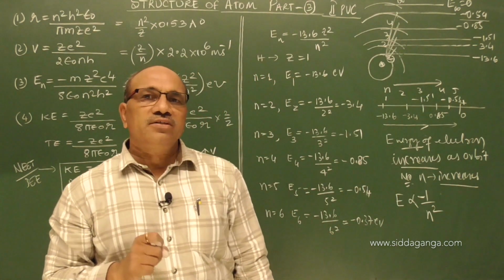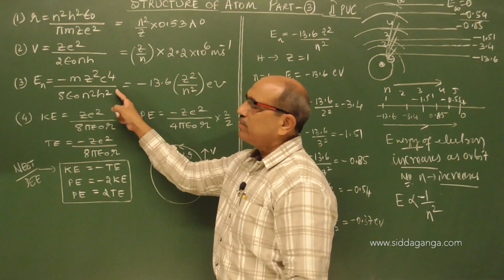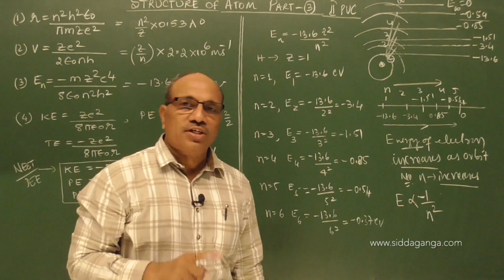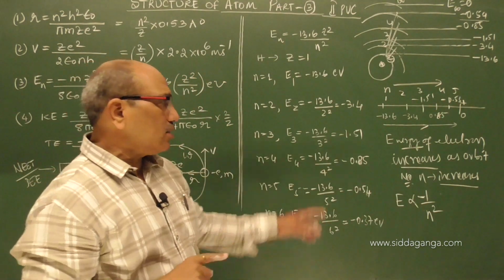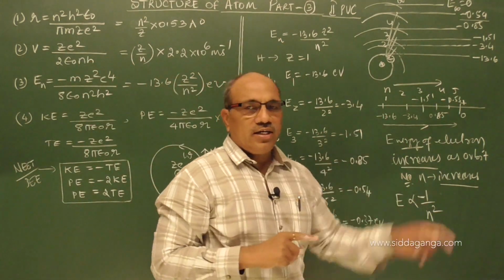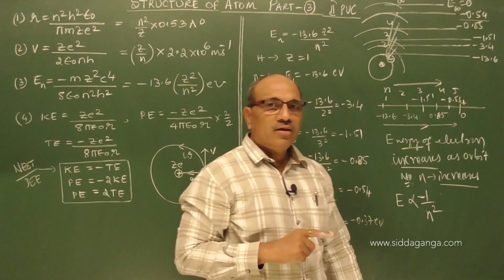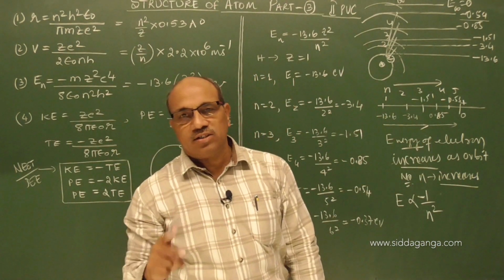The negative sign in the energy expression reveals that the electron is bound to the nucleus by electrostatic force of attraction. And it also reveals that, as we calculated, as the orbit number increases, the energy of the electron in that orbit goes on increasing.